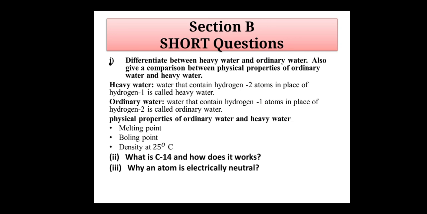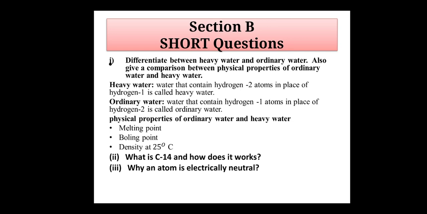The next one is: why is an atom electrically neutral? The answer of this question is an atom is electrically neutral because an atom contains protons and electrons. A proton contains positive charge that is expressed as plus 1, and its value is 1.602 into 10 raised to power minus 19 coulomb.